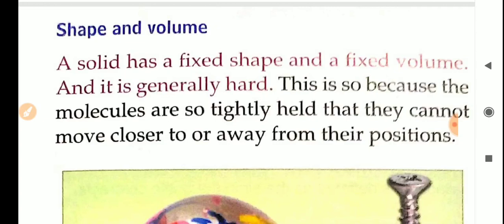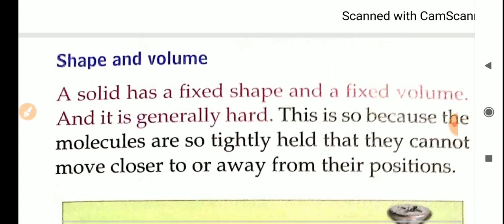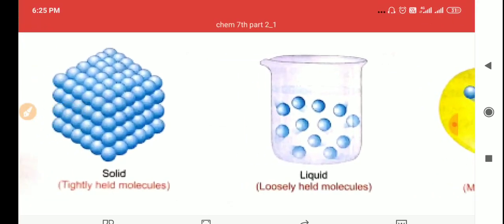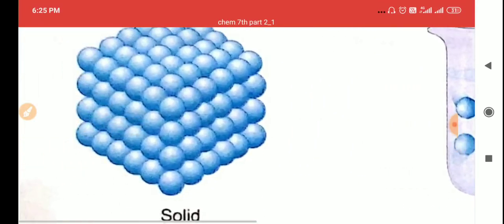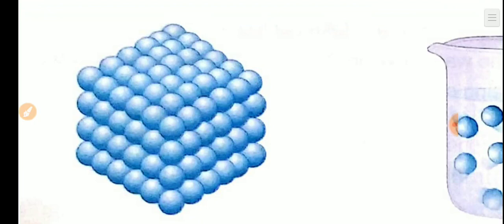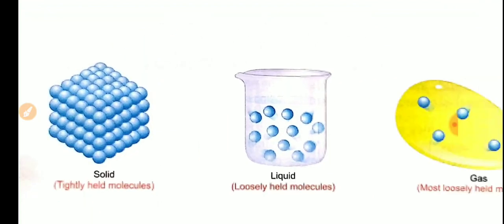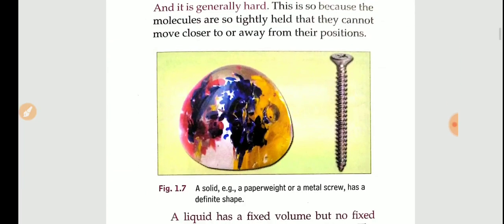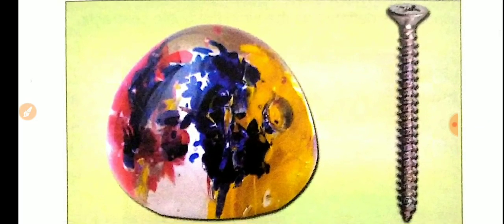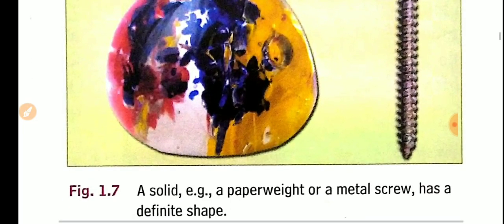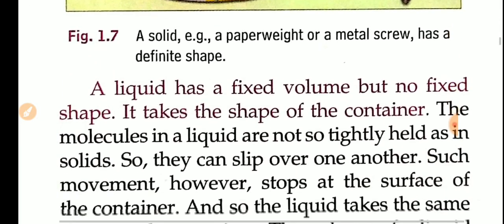Because the molecules present in a solid substance are tightly packed. That means the molecules are very closely packed. Now you have seen the diagram. In solid state, the molecules are very closely packed so solid substances have a fixed shape, size and volume. Okay, and these are the examples for some solid substances. And next we are going to study about a liquid.